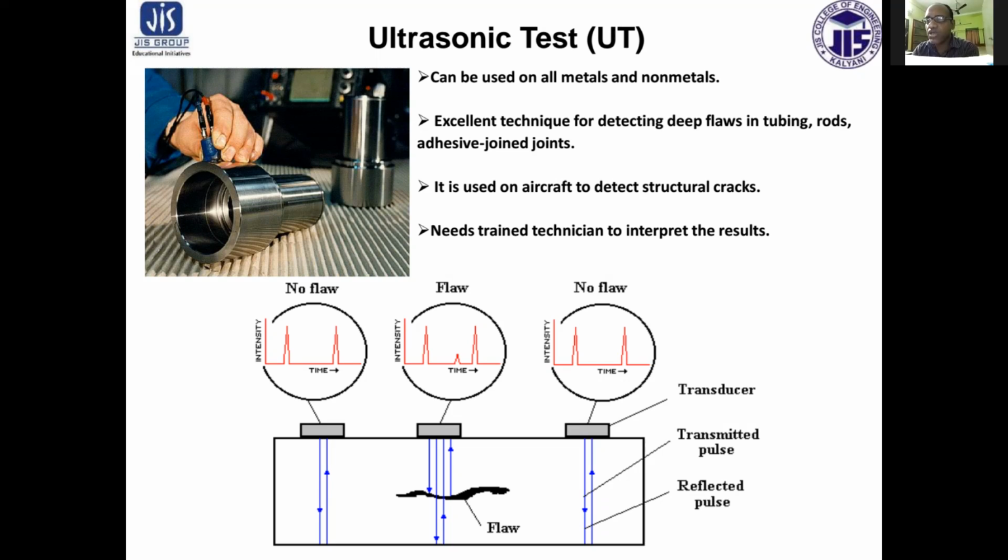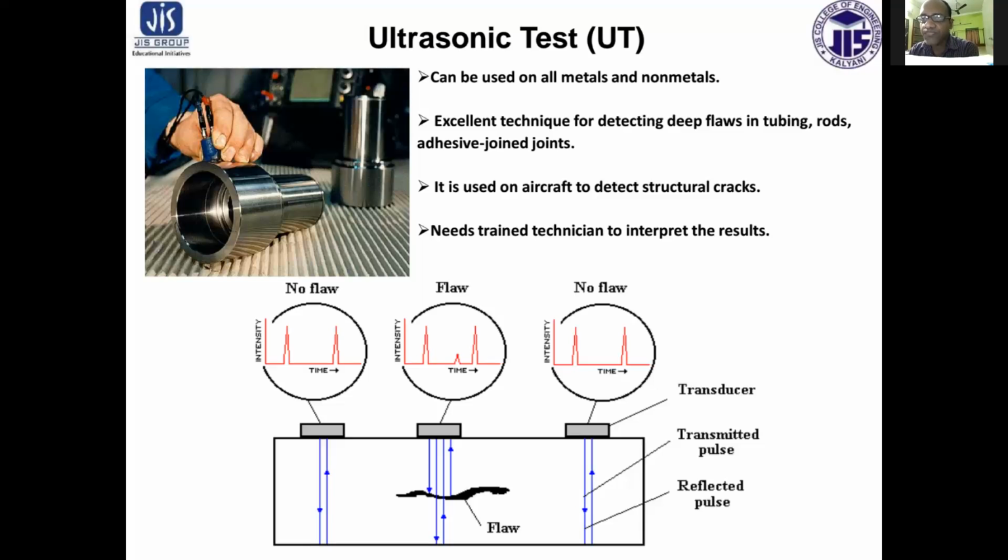As soon as the wave comes across a discontinuity, it gets reflected back. This is indicated as a pattern or peep on the oscilloscope scale. The wave reflected by the surface of the test piece and the wave reflected by the opposite side of the test piece are also indicated as peeps on the oscilloscope screen.